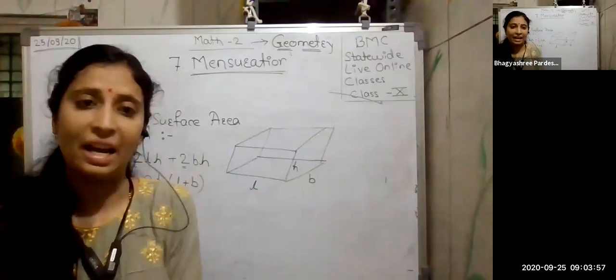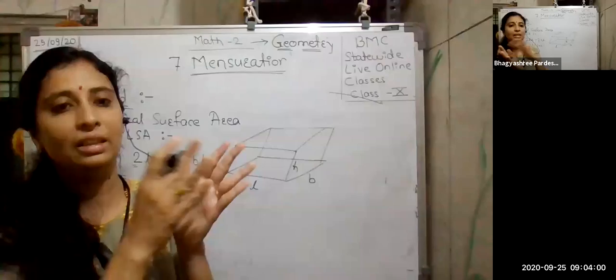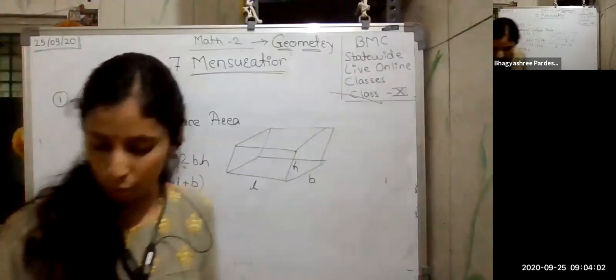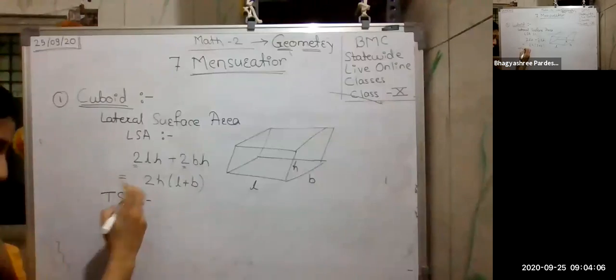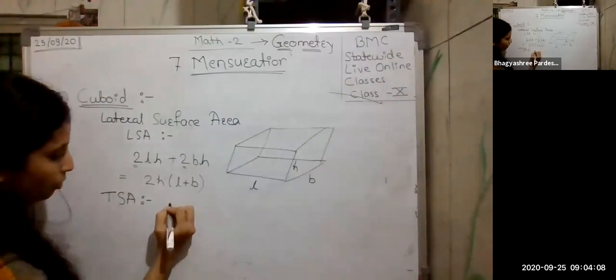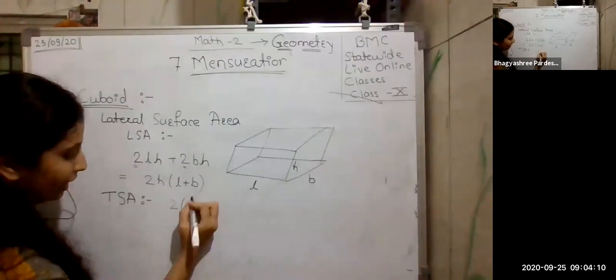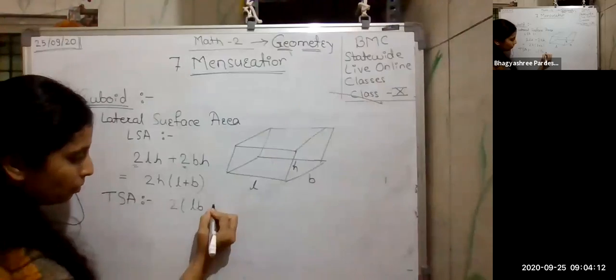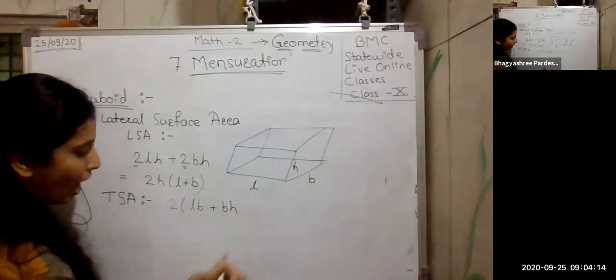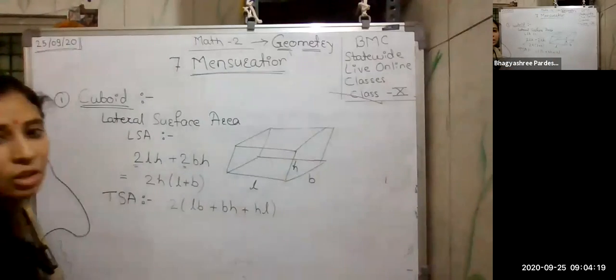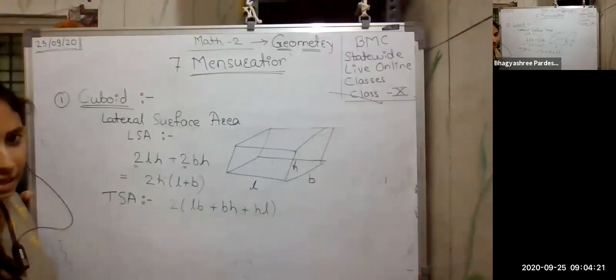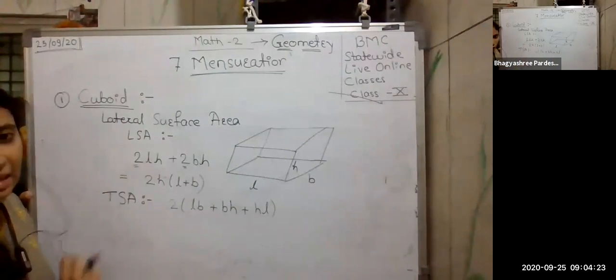Obviously, all the surfaces are rectangles here. So it is simply length into breadth, or breadth into height, and height into length, like this way. And all these are for 2 times. So the total surface area will be twice into bracket length into breadth plus breadth into height plus height into length. So this is nothing but your total surface area. This was lateral and this was total.